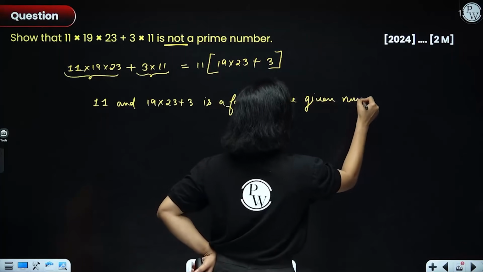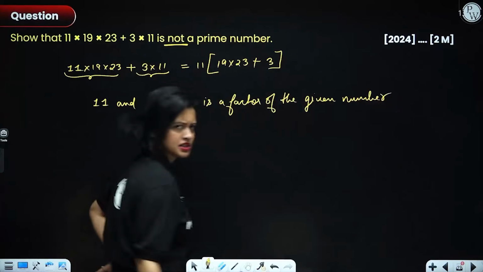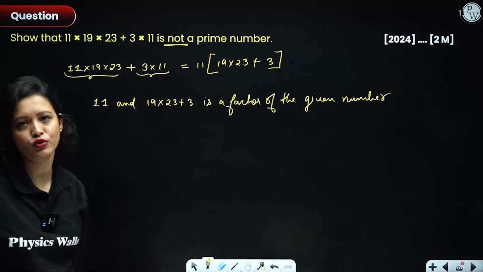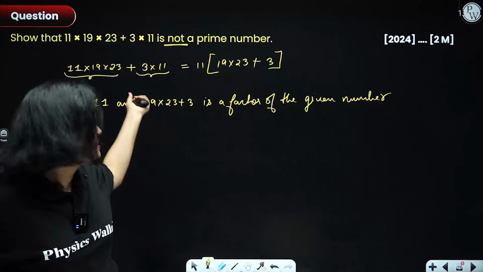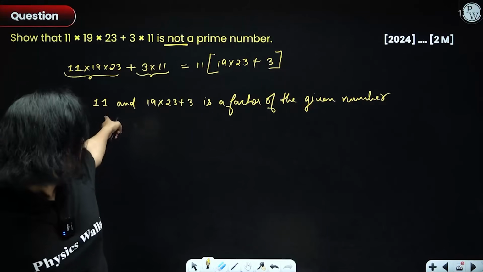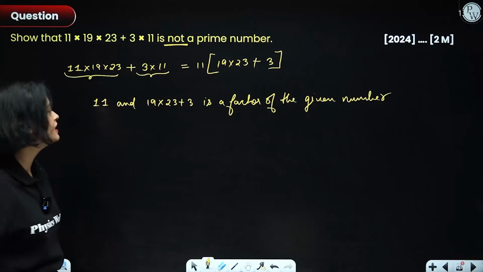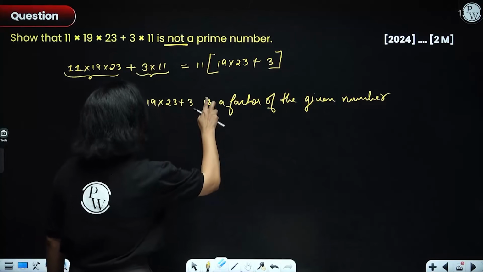Right? You don't have to do the calculation. That is not asked. Okay. Now, this number here clearly has more than 2 factors. Obviously 1 and the number itself are factors, but other than that, this also is a factor. These 2 are also factors.